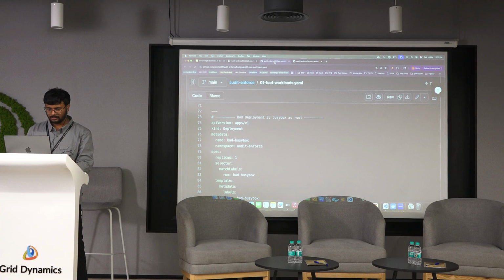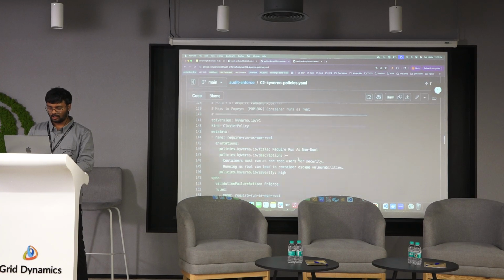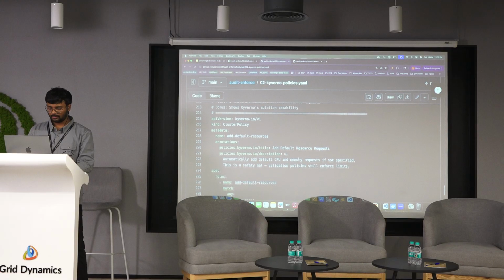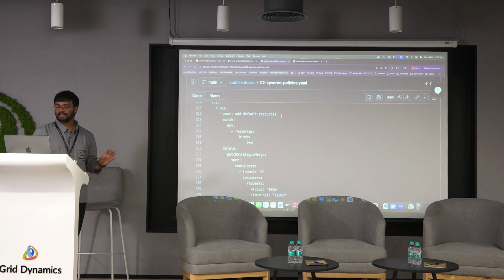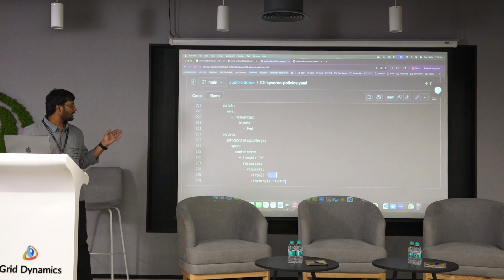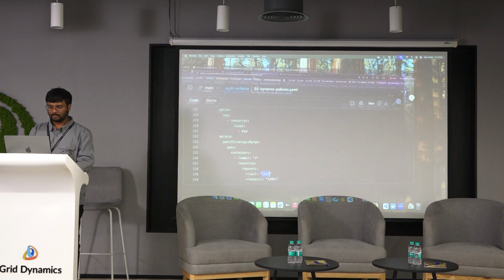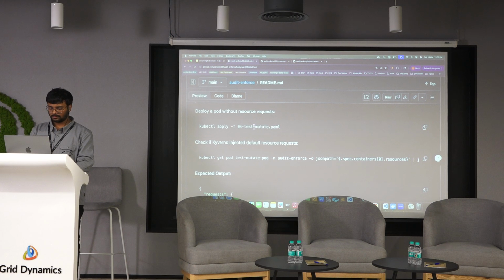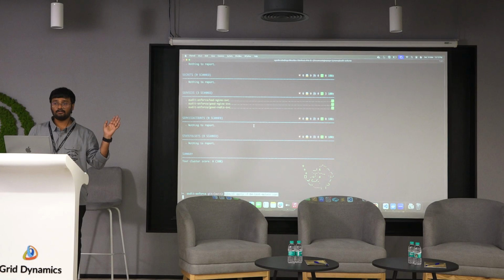Okay, before that, we'll see what exactly this policy will do. We'll go to the last one, and this is the last policy. Yeah, this is a mutate policy. As part of this, we are adding default resources: for CPU we are adding 100m, and for memory we are adding 128Mi. We'll apply this and see if these are added or not. As part of this manifest, we don't have this configuration, but the policy itself should add it.